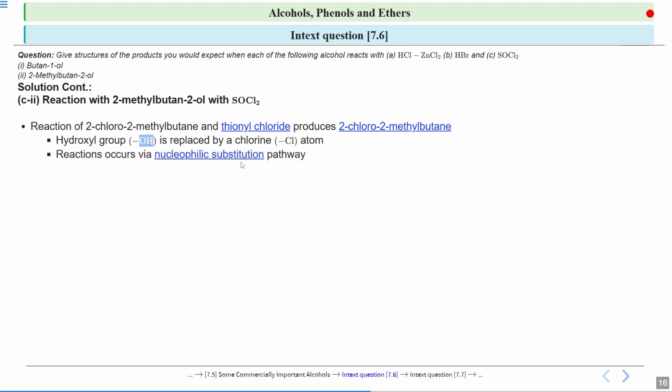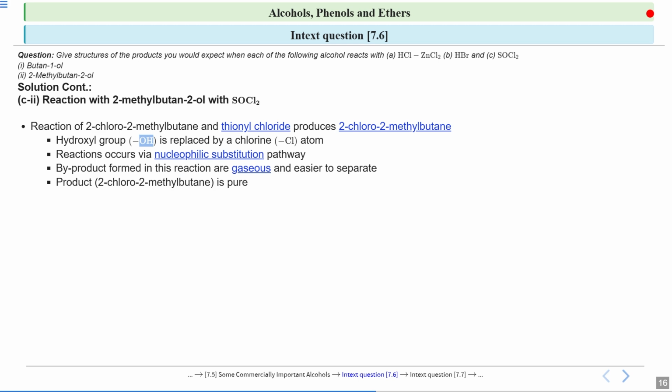This reaction will also take place by a nucleophilic substitution pathway: one chlorine will leave, and that chlorine will act as a nucleophile and attack that carbon. In this, the byproducts formed, as I told in the earlier reaction, are SO2 and HCl. Since these gases easily escape, you will get your pure product.